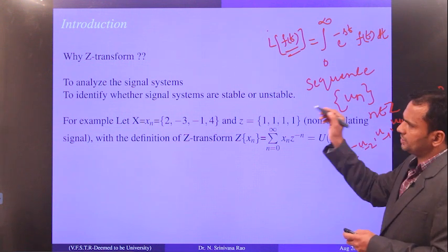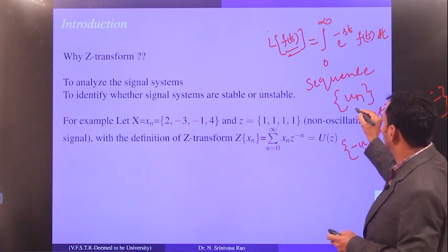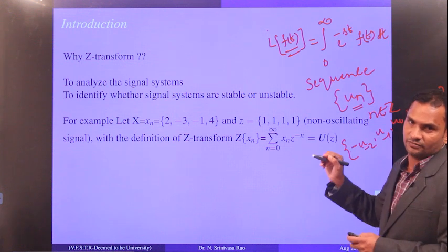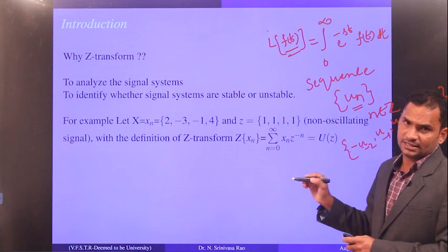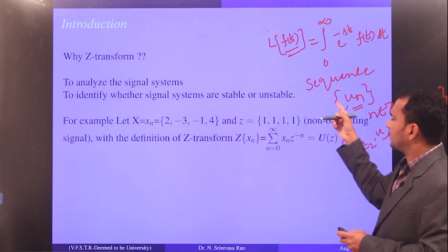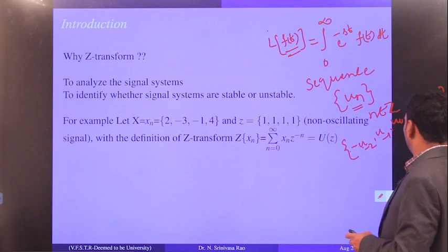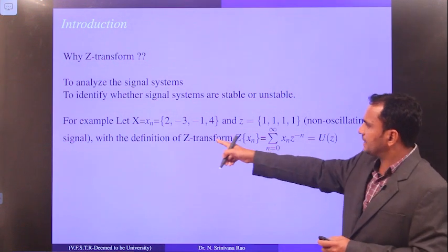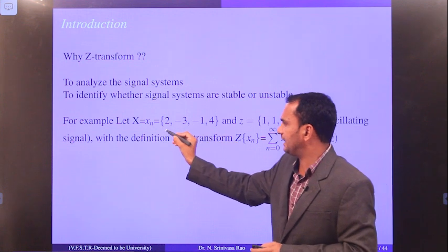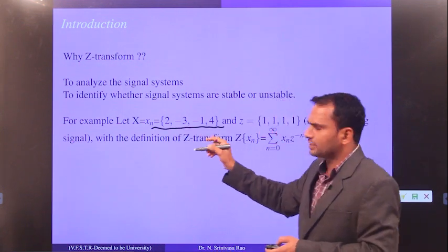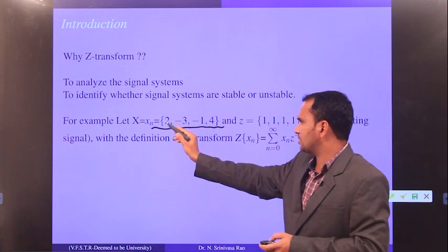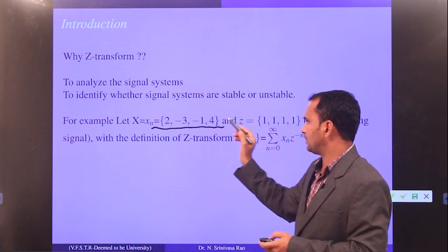So Z transforms are applicable to sequences, not to functions, whereas Laplace transforms are applied to functions. Now look at this example. I have taken a sequence xn that contains only 4 elements: 2, minus 3, minus 1, 4.